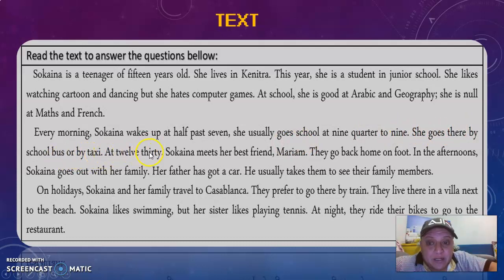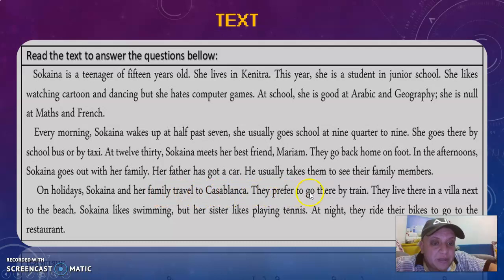At 12:30, Sukaina meets her best friend Miriam. They go back on foot. In the afternoons, Sukaina goes out with her family. Her father has got a car. He usually takes them to see their family members. On holiday, Sukaina and her family travel to Casablanca.